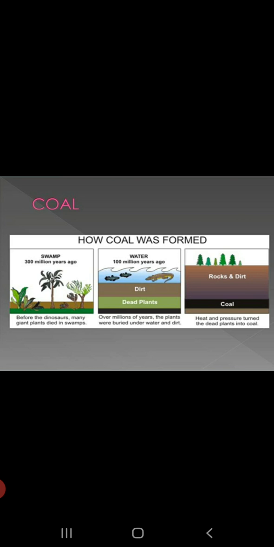Again, the new plants grew in this soil. They too again got buried under the soil and rocks. Volcanic eruptions and earthquakes destroyed the forest, which also got buried under the surface of earth and got covered with sand, clay, and water. And as the time passed, these remains went deeper and deeper, and due to high temperature and high pressure inside the earth, in the absence of the air, they got converted into coal. That is how the coal was formed. So it's a very slow process for the formation of coal.